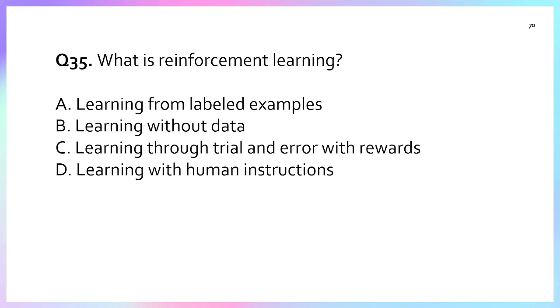Reinforcement learning is a type of machine learning where an agent learns by interacting with the environment to achieve a goal. Instead of being told exactly what to do, like supervised learning, in this the agent learns through trial and error, guided by reward and penalty.